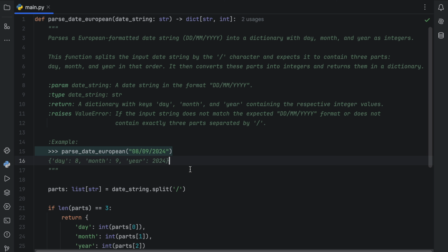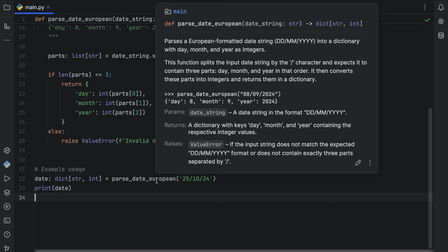And something else you can do in the future is add an example case in the docstring so that whoever is using this function can even test it before they run it to see what the output will look like. This is all incredibly useful information for the function. And once again, if we were to hover over that function, we would get all of that data back. And I would like to argue that writing documentation is one of the most important parts of programming.